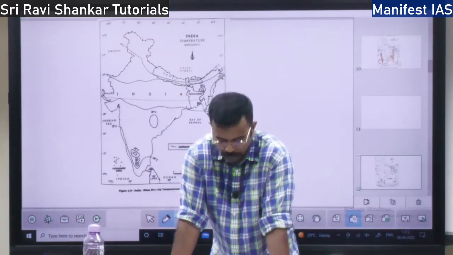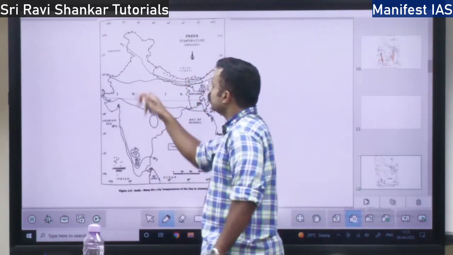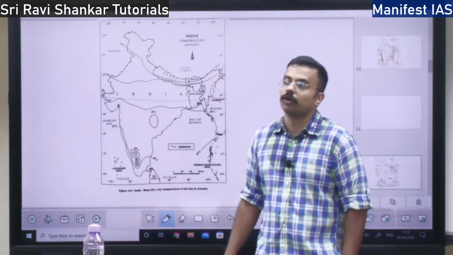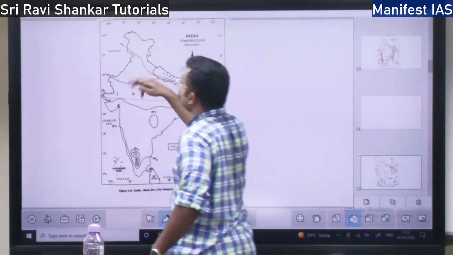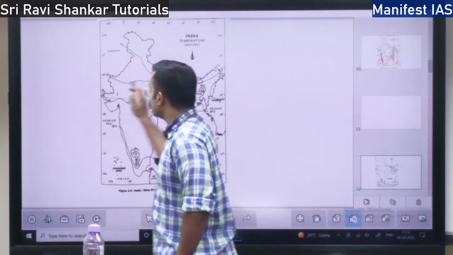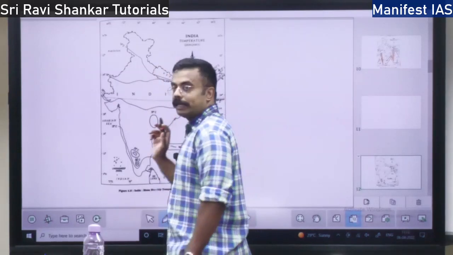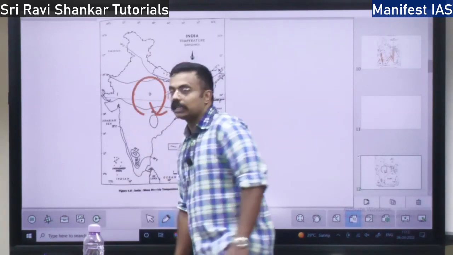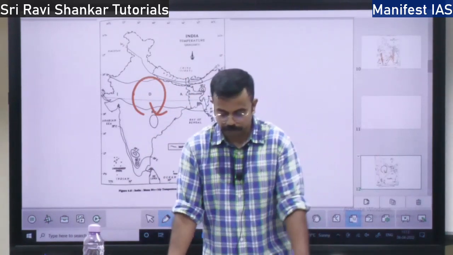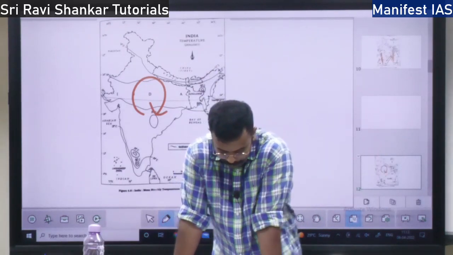So because of which rainfall will be very less. Also, when the wind is blowing from land to sea, the pressure system will be very high, and you will find anticyclonic circulation over the land. So the wind blows from land to sea, less humidity will be there, and you will find anticyclonic circulation over the Indian landmass during the winter season, right?